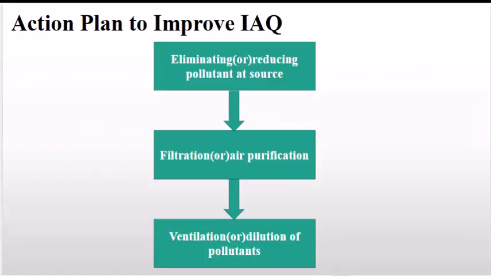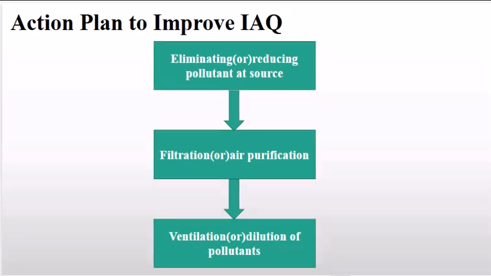Action plan to improve IAQ. Steps. Eliminating or reducing pollutants at source. This involves identifying the sources of pollutants and taking steps to eliminate or reduce them. Filtration, or air purification. This involves using air filters or other purification systems to remove pollutants from the air. Ventilation, or dilution of pollutants. This involves increasing the amount of fresh air in the space by opening windows, using fans, or installing ventilation systems.